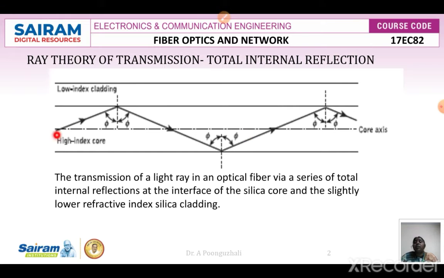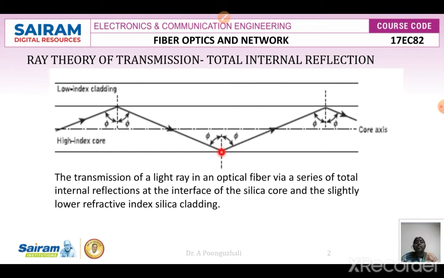Now when a light ray is incident on the interface between the core and the cladding surface, it is incident at an angle of phi. This angle phi is equal to the critical angle or greater than the critical angle. When the angle of incidence is greater than the critical angle, the wave will be reflected into the same medium, that is the core medium, and it will cross this core axis and strike the core cladding interface.